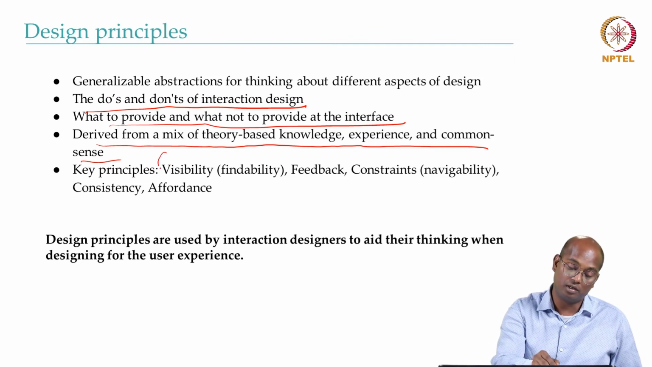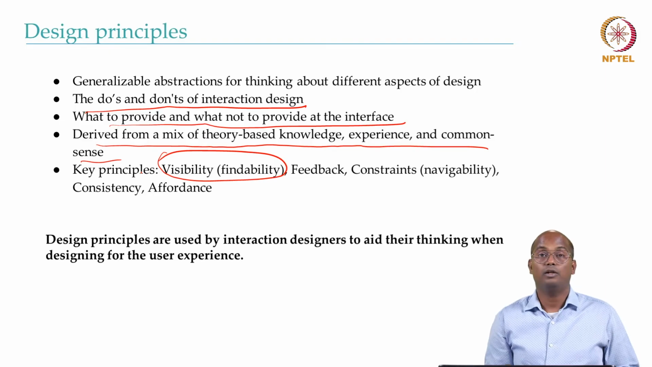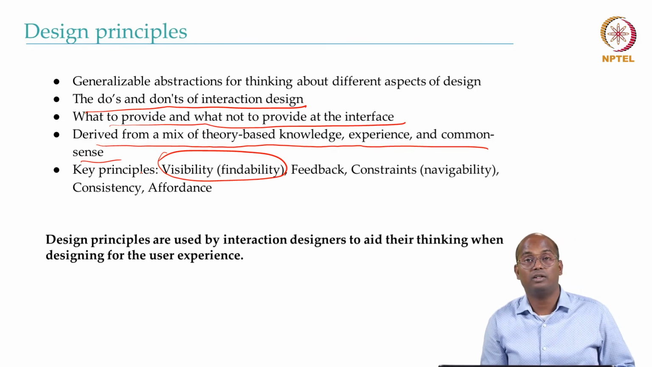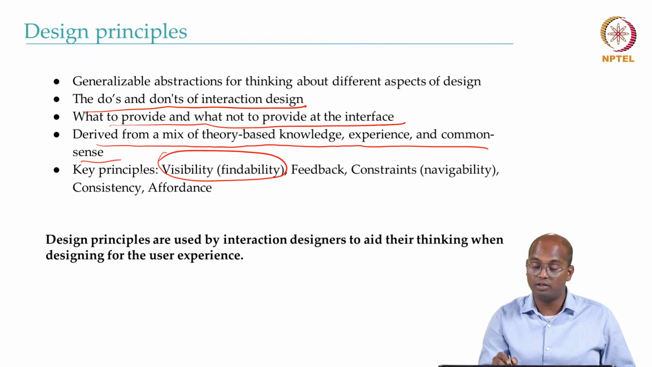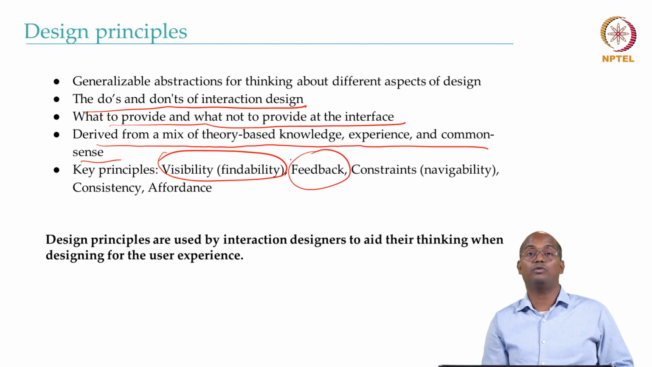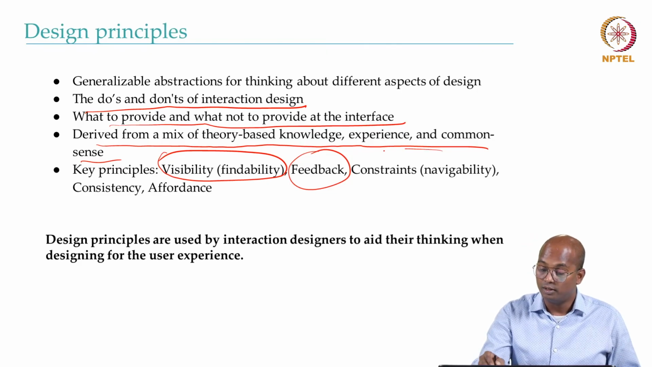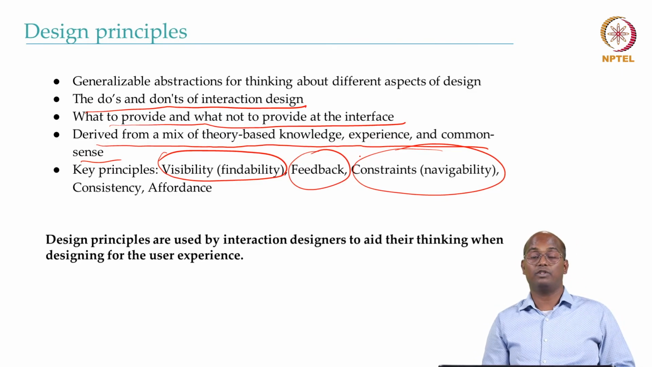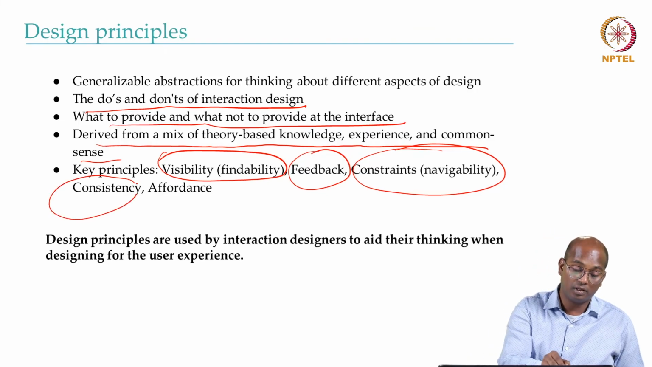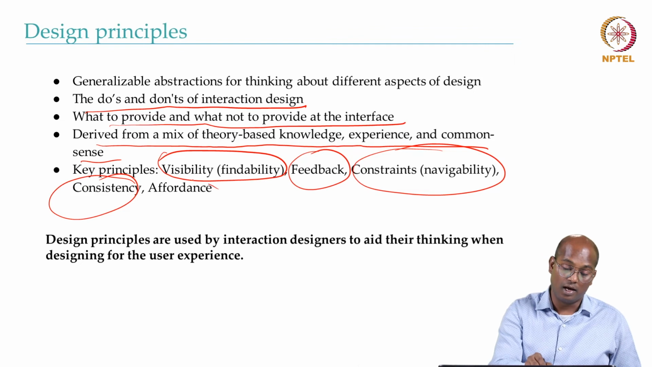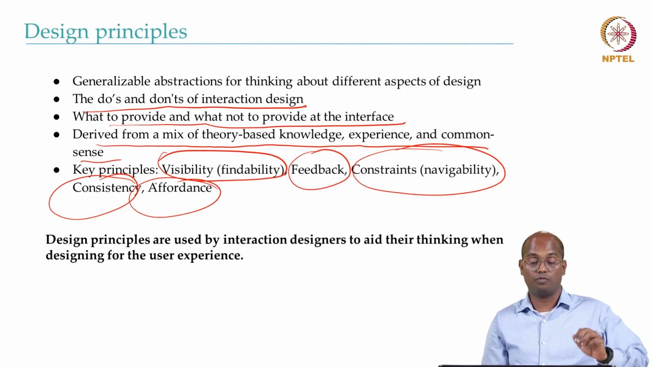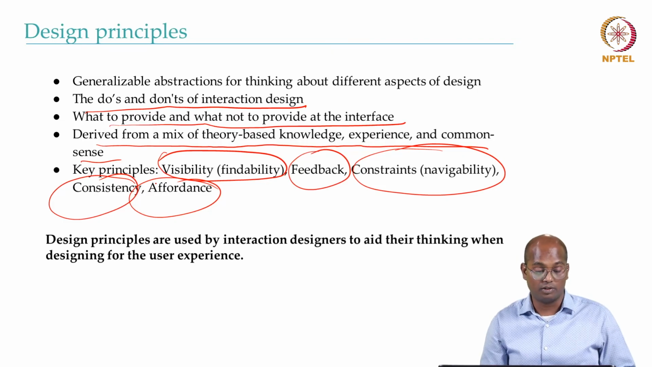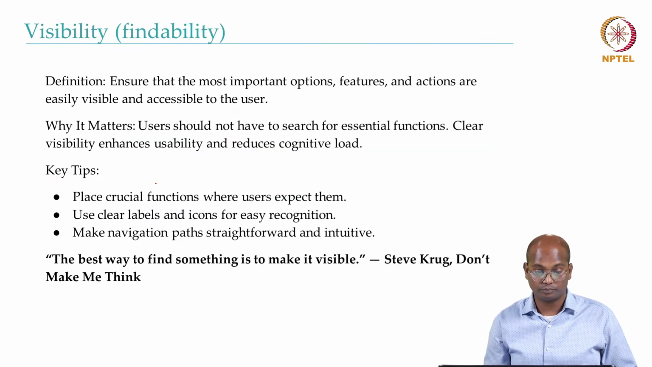And the key principles involve visibility. You should be able to find what feature or functionality you're looking for without much effort. Feedback: you should receive some feedback for the action you performed or are going to perform. There may be some constraints. Navigability should be visible and clear. You should follow consistency, and you should have affordance, so you know what action is going to be performed by doing something. So let's talk about each of them one by one.